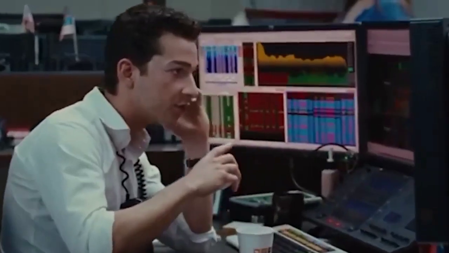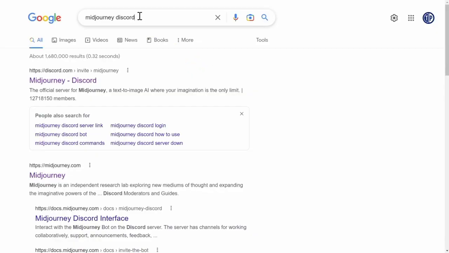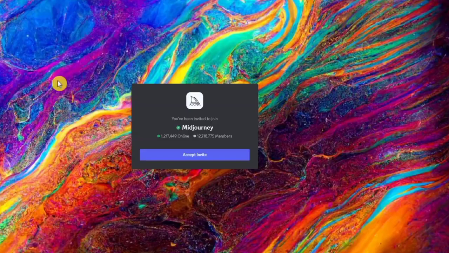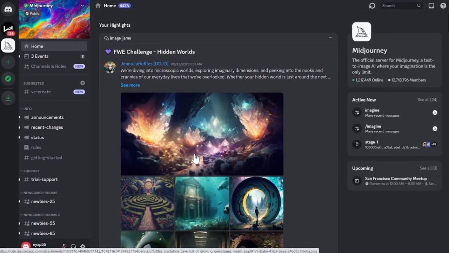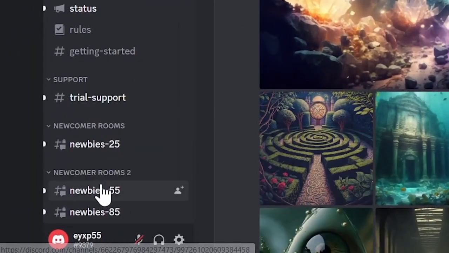So, once you create your Discord account, you can then start using MidJourney. So now, to access MidJourney, just type in the search bar, MidJourney Discord, and then click the first link right here. And now, just click to accept the invite, and it will take you to a page that looks like this. Now, what you have to do is just click here on one of these newbie channels.